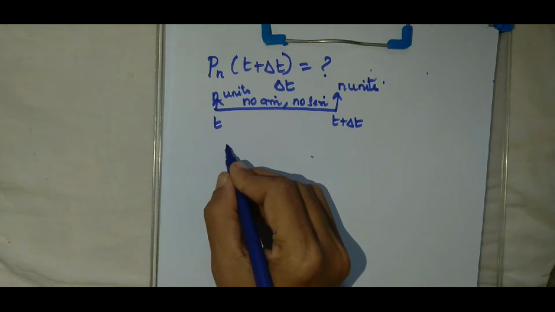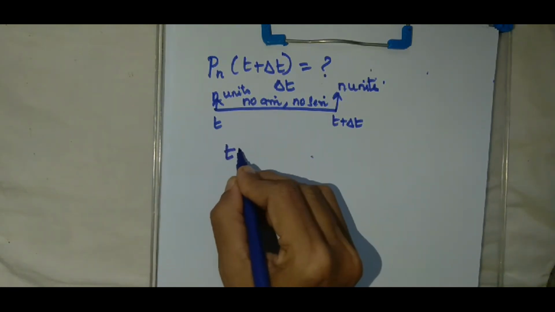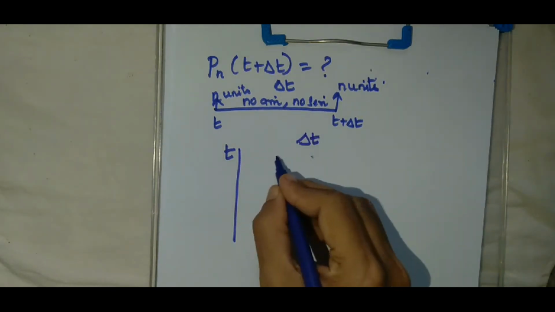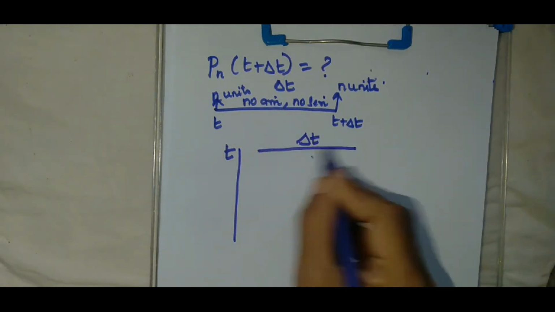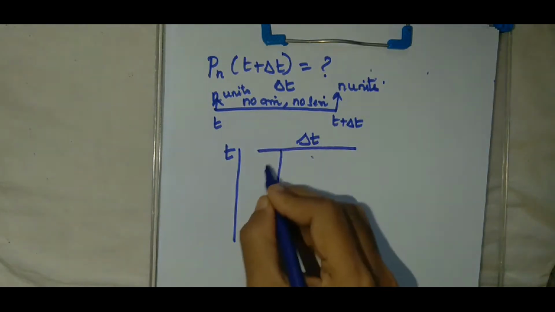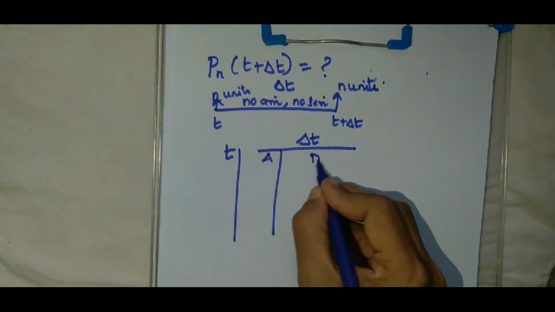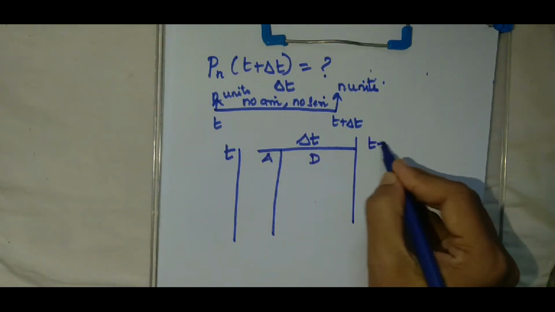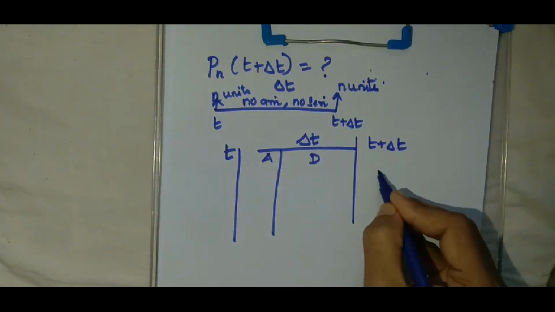So we can put it in tabular format: in time t, then in the delta t time period, arrival, departure, then t plus delta t. So I am interested in what?